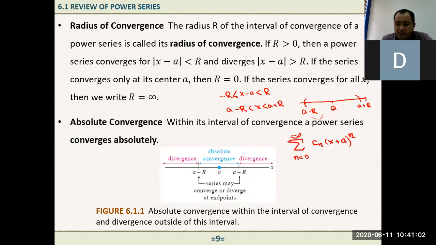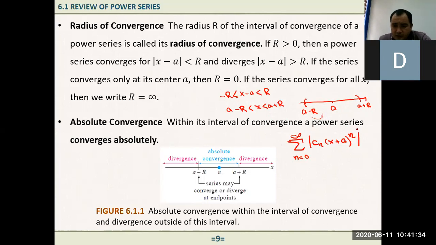Okay, the center of convergence is 0. So our power series is convergent on the interval from -2 to 2. Okay, so for every value, it is convergent, right? It's saying that within its interval of convergence, a power series converges absolutely. And also, if we take the absolute value of every term, we form a new power series, and it will also be convergent. Actually, that's a theorem.